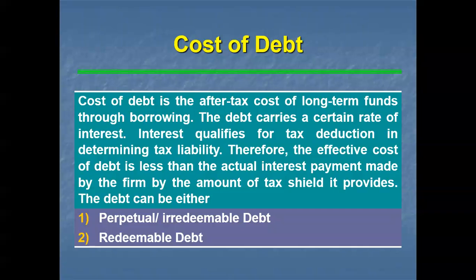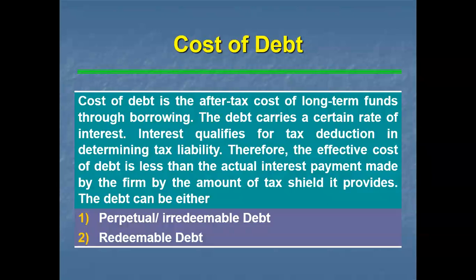Because in the going concern concept, the company goes on forever. As far as irredeemable debt is concerned, there is no fixed date to pay back the debt as long as it is a going concern.